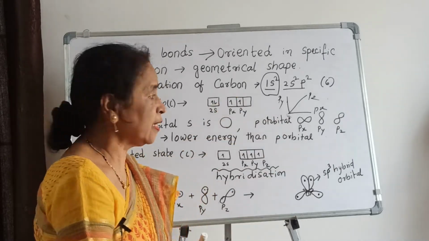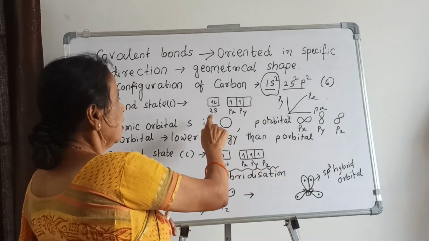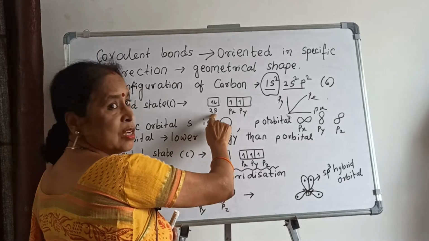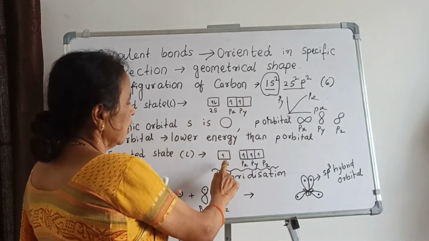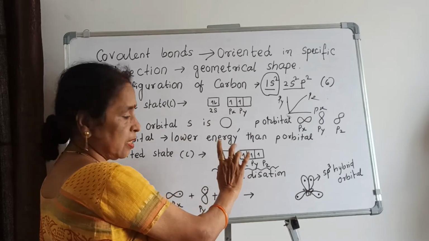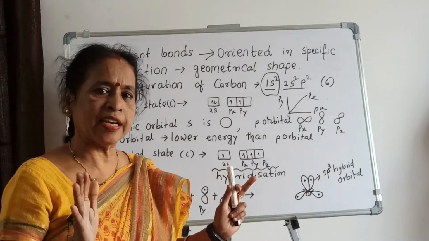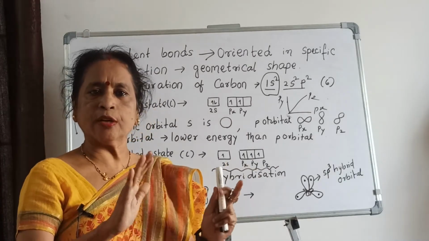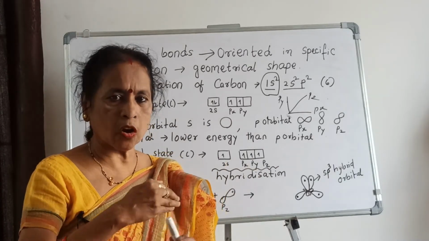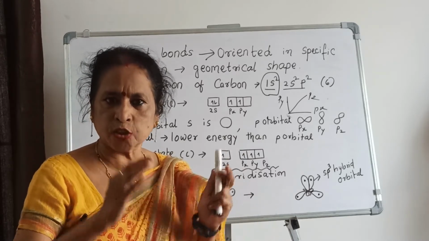Which one will be excited? This one, the 2s, in the L shell. It is excited to here. Now see, this is excited to here. How many? 2s has 1 electron, and Px, Py, Pz each contain 1 electron. Now they are ready, the 4 electrons are ready to form bonds. But is it the correct bond formation? Are the bonds which are formed correct?